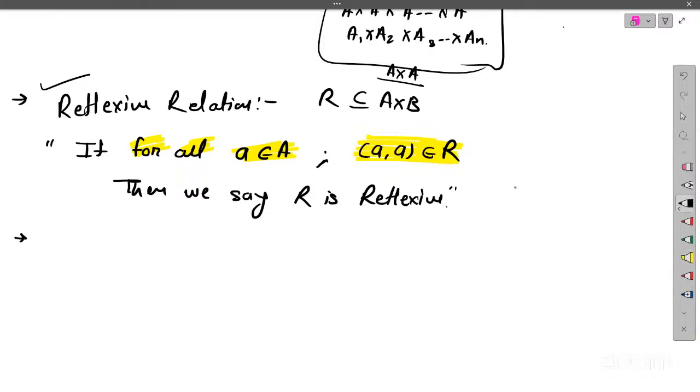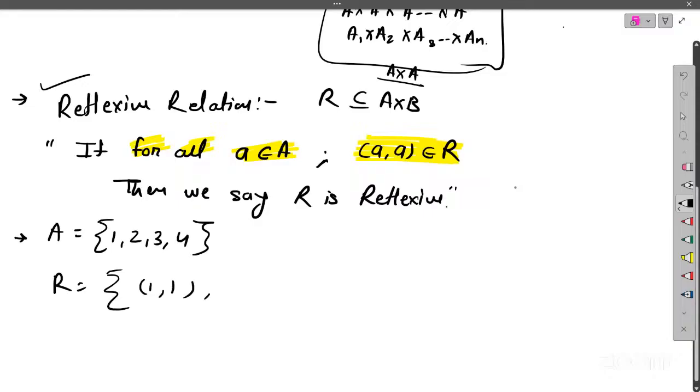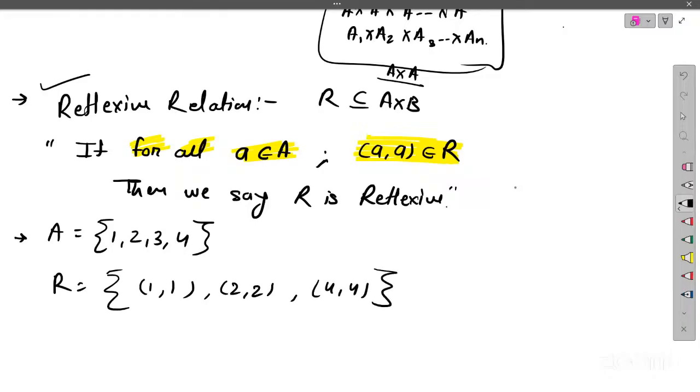Okay. Now is there any doubt? Yes, ma'am. Suppose a set A is equal to {1, 2, 3, 4}. And the relation R is equal to {(1, 1), (2, 2), (4, 4)}. Ma'am, can we consider this as a reflexive relation, or is this an identity relation?